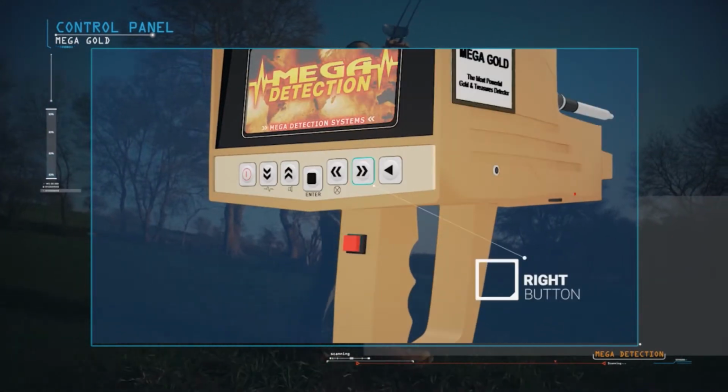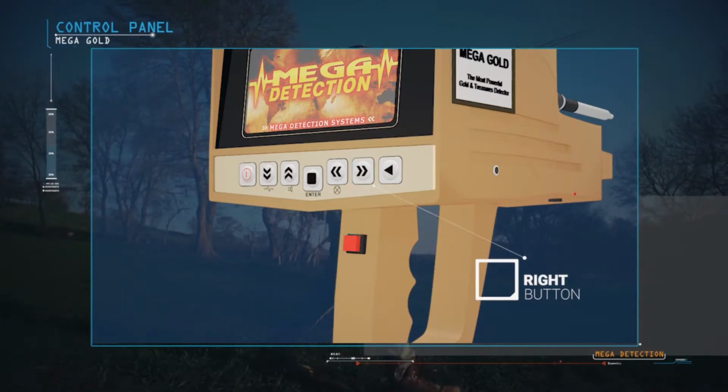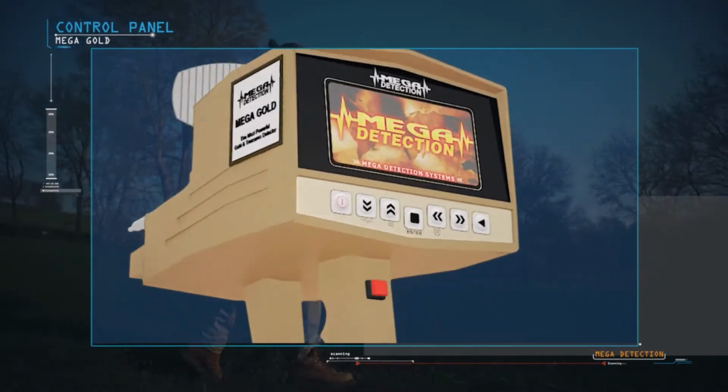Right button. Back button to the previous menu.